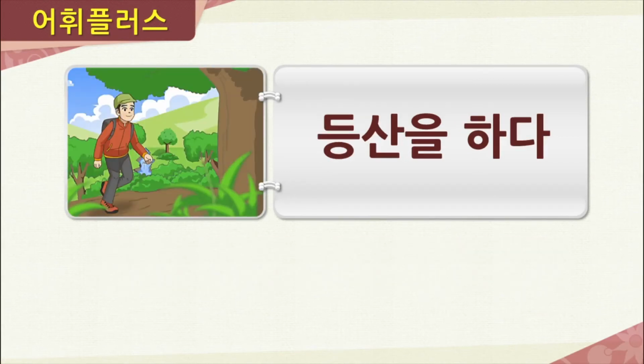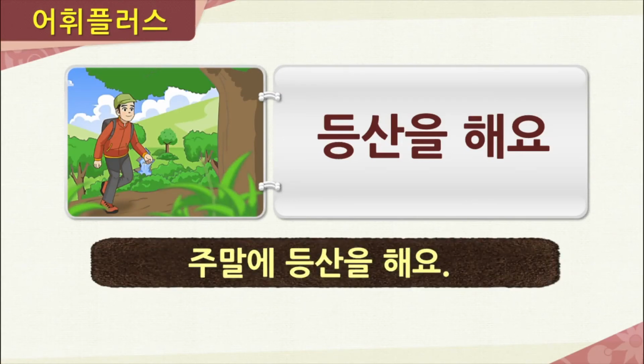Now our next phrase here is 등산을 하다. Now you can see in the picture here, it's taking place at a mountain, and it's the weekend, and 준수 is going up that mountain. What is he doing? He's climbing up the mountain or hiking, so we could say 등산을 해요. Now again, remember, when is he doing this? On the weekend. So we could say he's doing this on the weekend by saying 주말에 등산을 해요.